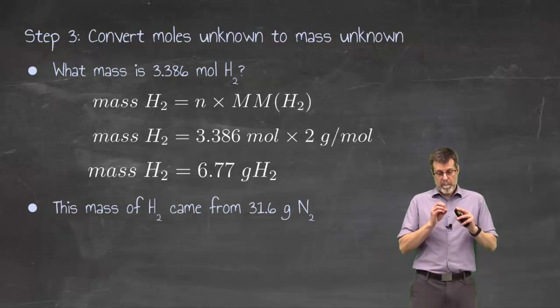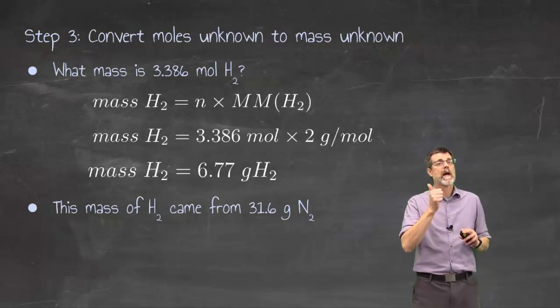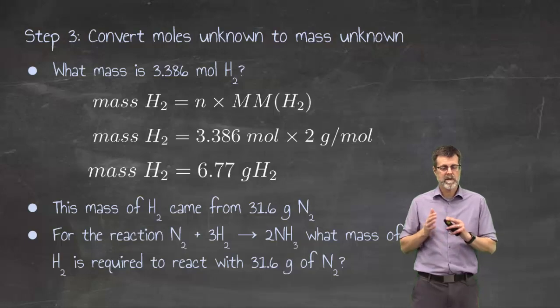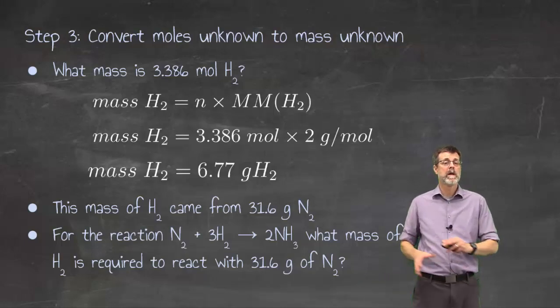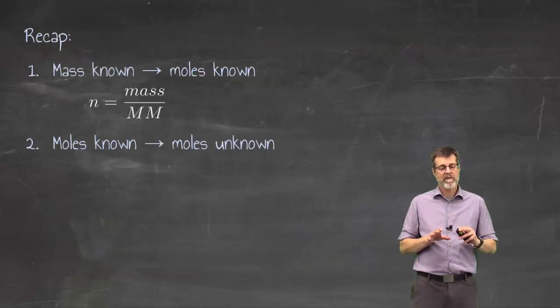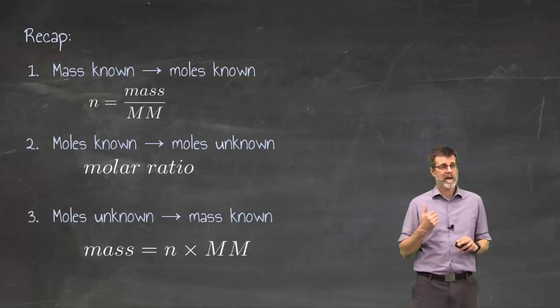Okay? That is the mass of hydrogen that I could have got from 31.6 grams. Two things. Number one, you cannot do this in a single step. Two, you must do 3 steps every single time. But that's how I'm going to get from the mass of one thing to the mass of the other thing. Okay, recap. These 3 steps have to be done every single time, and they're going to look like this every single time.